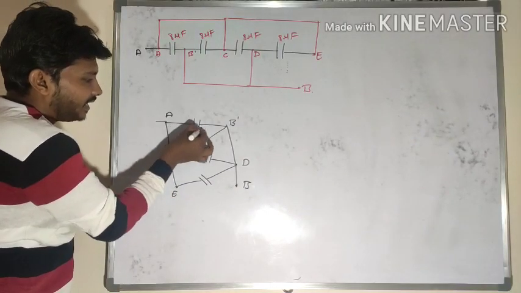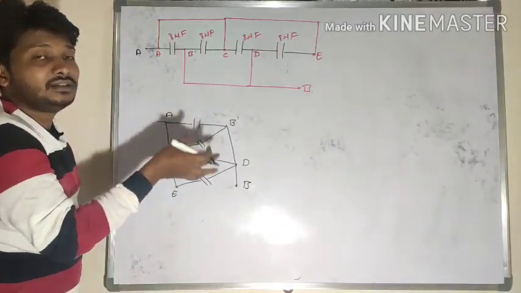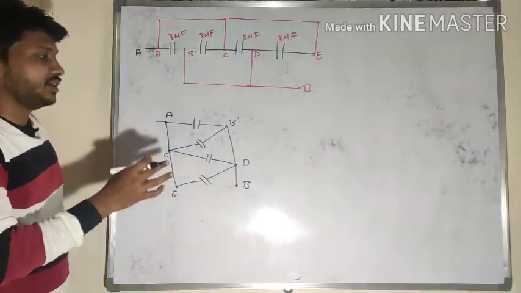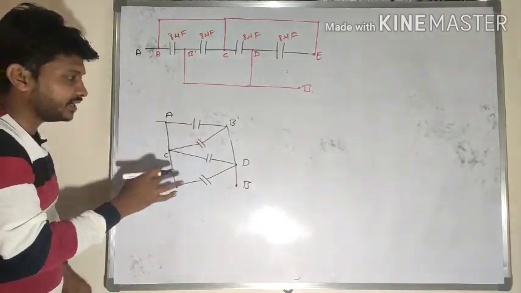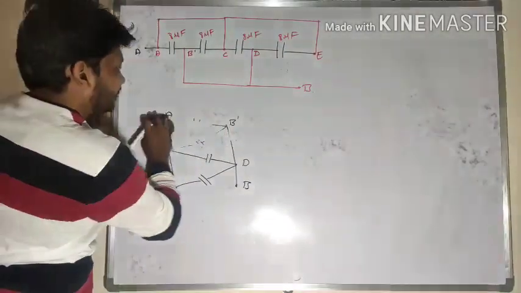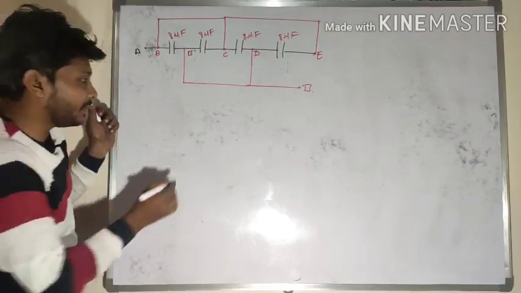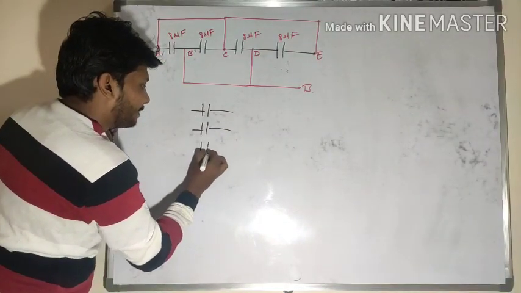So between A and B I want to find the effective capacitance here. Between the points A and B, these capacitors are arranged in which manner? These capacitors are simply arranged in a parallel combination. What is the nature of combination here? Between the 2 points all capacitors are connected. So let me redraw it. So all these capacitors are arranged in a parallel manner.